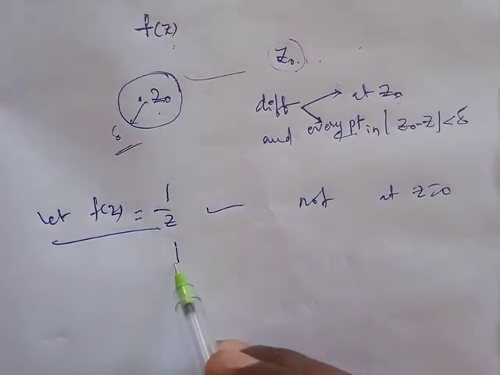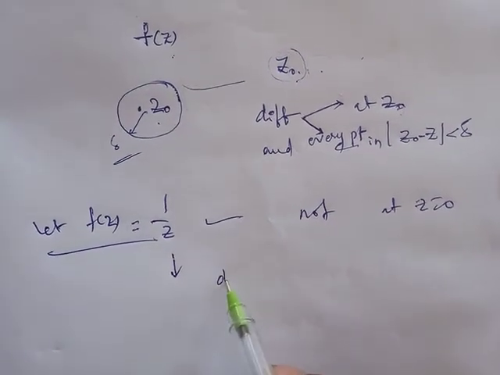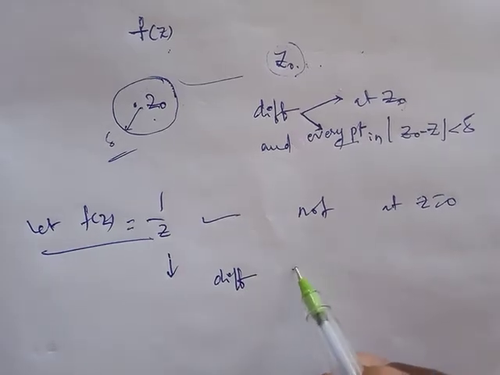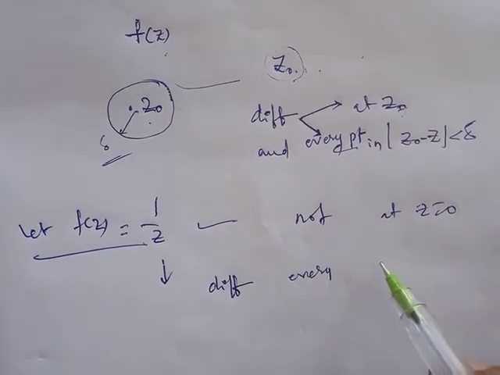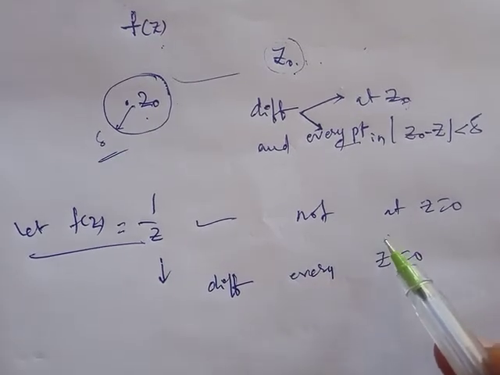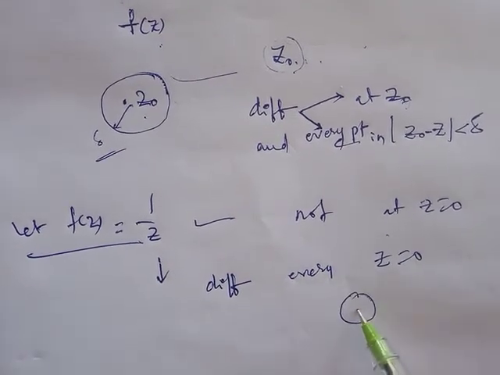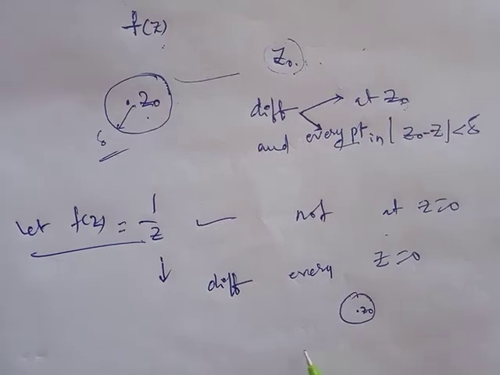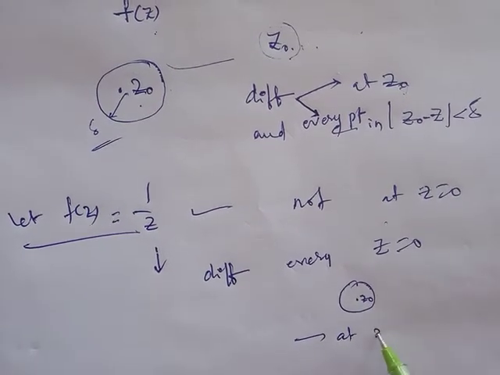The function f of z equal to 1 by z is differentiable at every point in some neighborhood about the point z equal to 0, but not differentiable at the point z equal to 0.